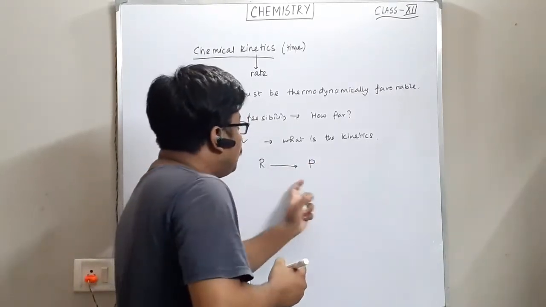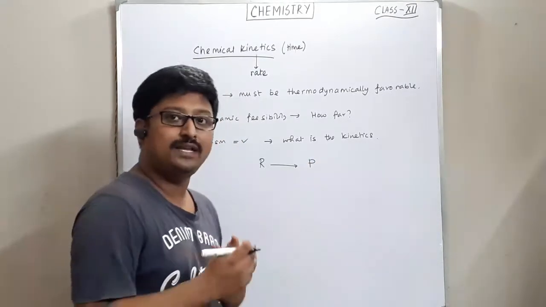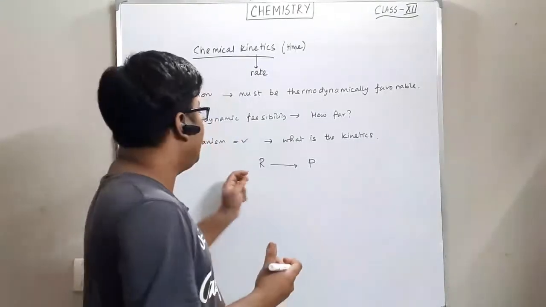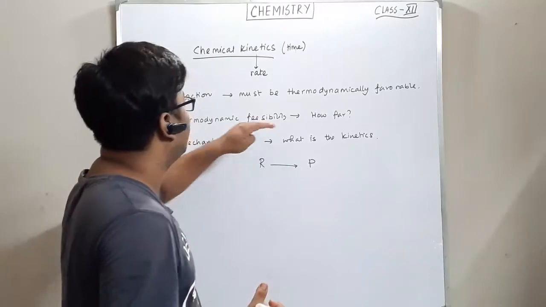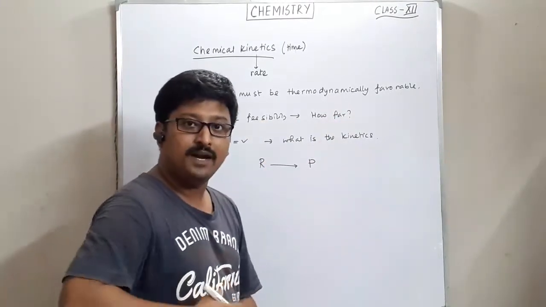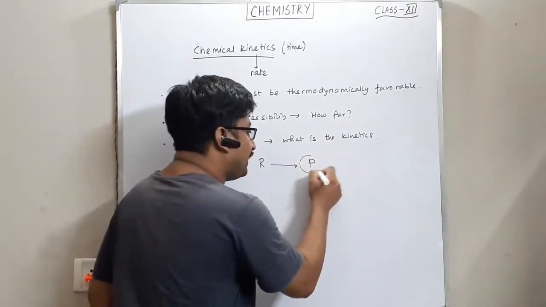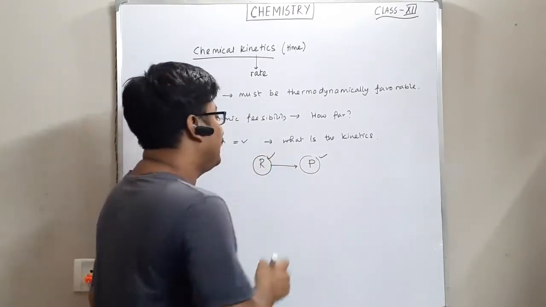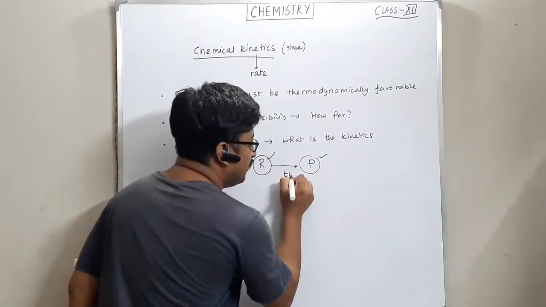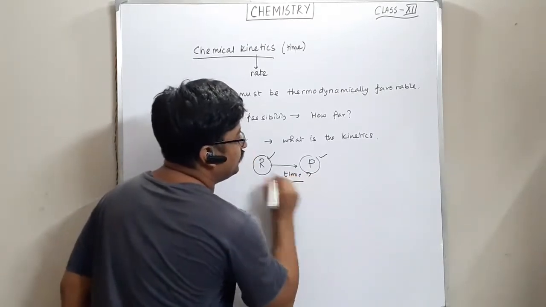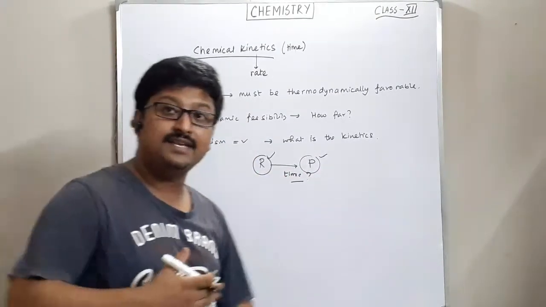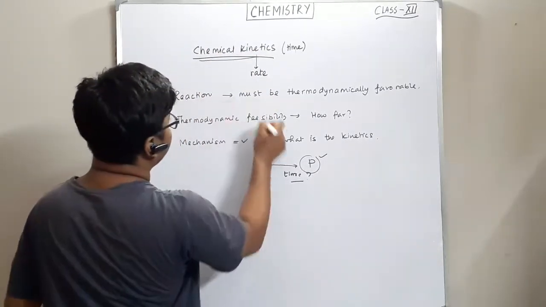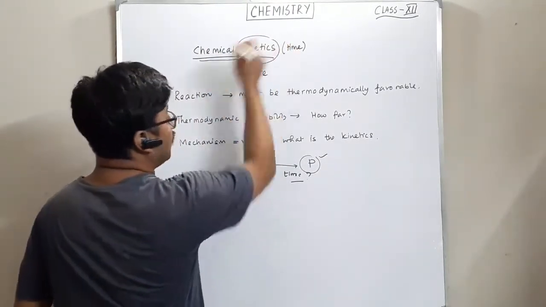Now, if we know how the product is formed from the reactant, then we easily know the mechanism and the thermodynamic feasibility. But how much product is formed, how much reactant is required, and what is the time of completion of this reaction, everything will be part of chemical kinetics.